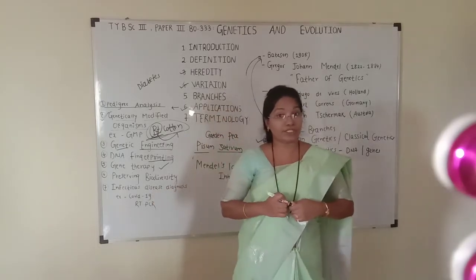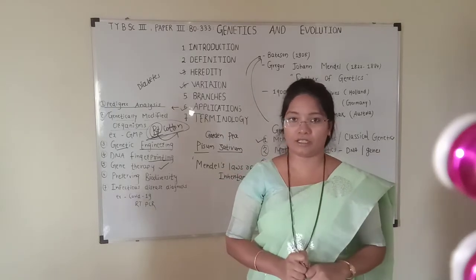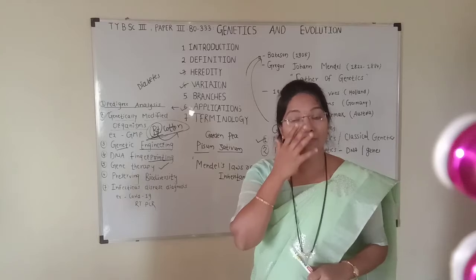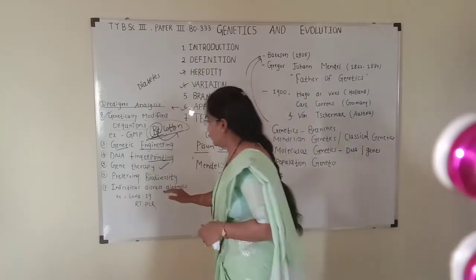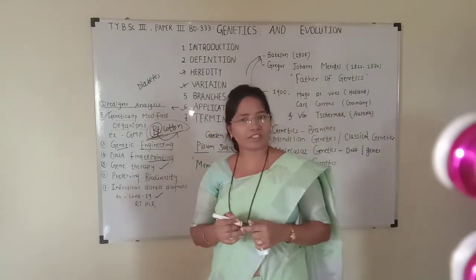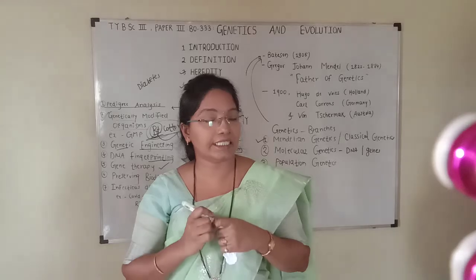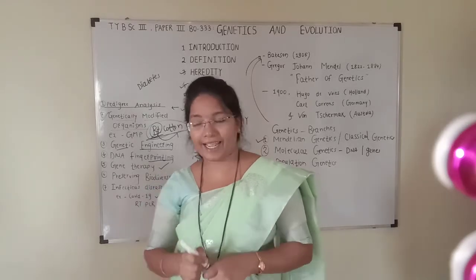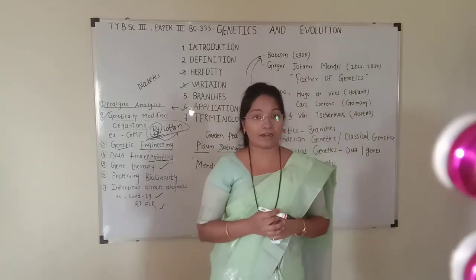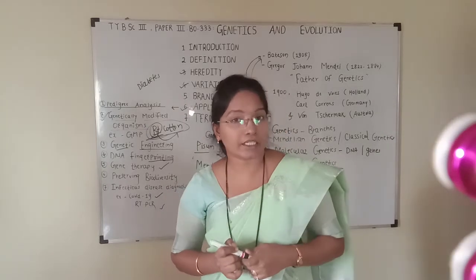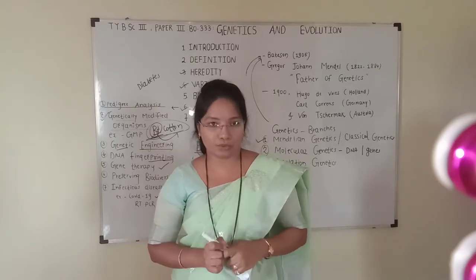By use of genetics, we can diagnose certain infectious diseases. For example, nowadays the whole world is facing the problem of the COVID-19 pandemic. For the treatment, a proper diagnosis of COVID-19 is necessary, and for that a technique called RT-PCR, that is reverse transcriptase polymerase chain reaction, is used.